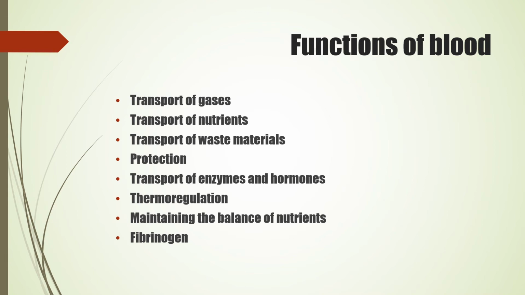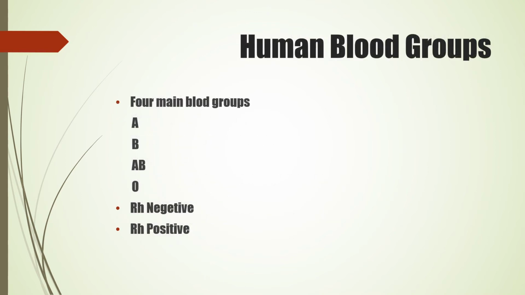Next we have the human blood groups. We all know, children, there are four human blood groups which we usually hear about. That is A, B, AB and O. AB is called the universal recipient, and O the universal donor. Let us study about the blood groups now.